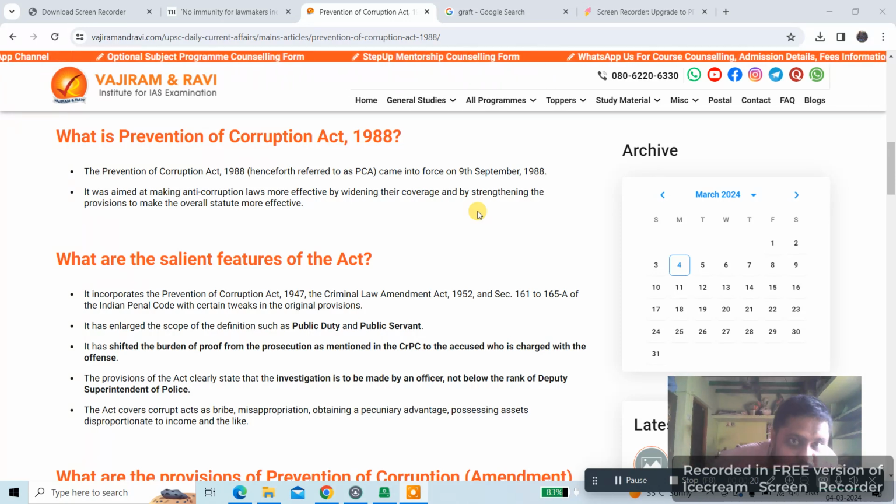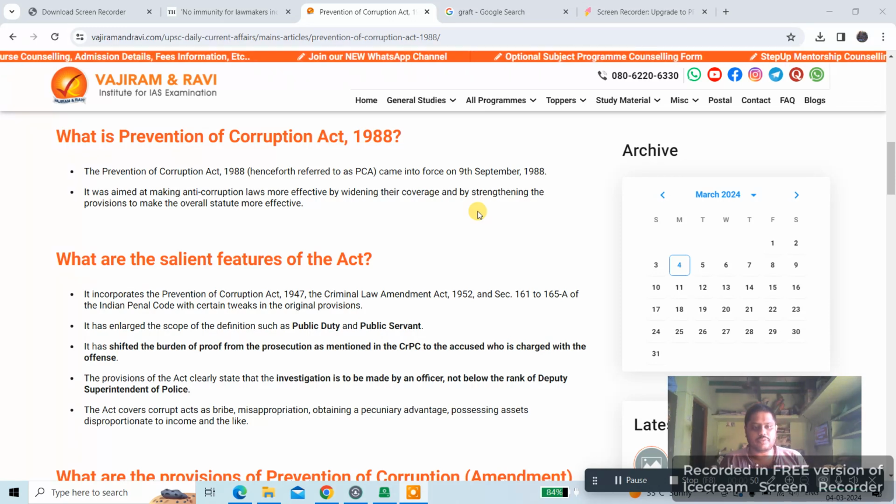Anti-corruption laws should be made more effective by widening their what, coverage. Coverage means the limitations, the limits. Limits are there for each and every law, or the coverage is there for each and every law. Those coverages should be widened. Okay, that is the thing. And by strengthening the provisions, we have to strengthen the provisions to make the overall statute more effective.